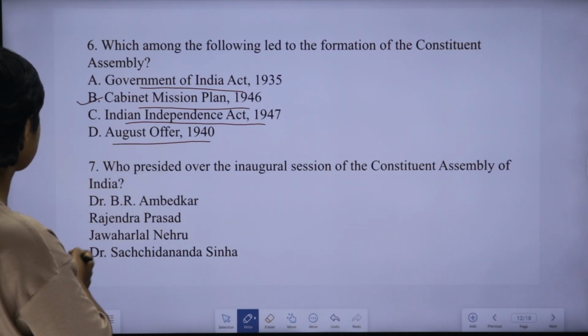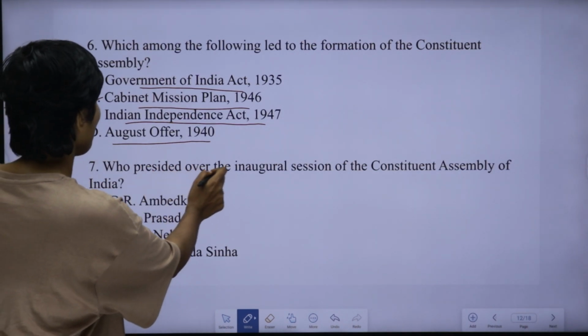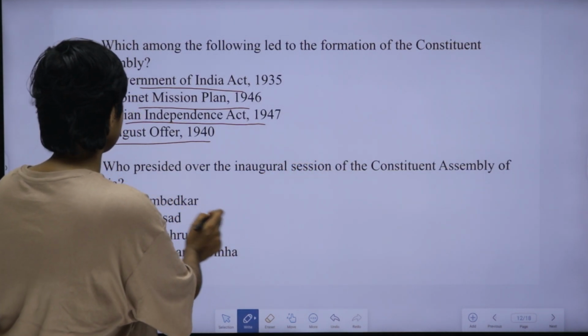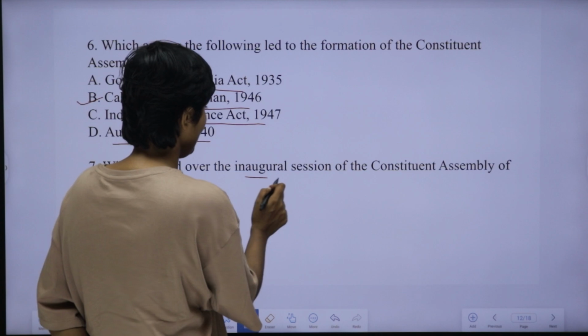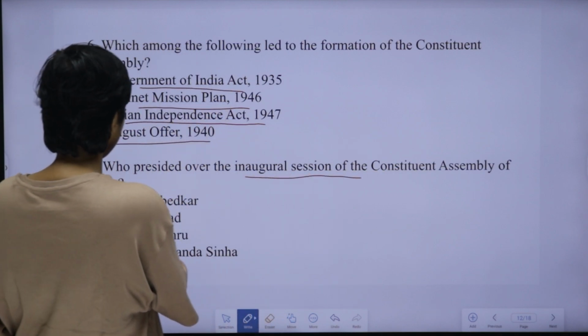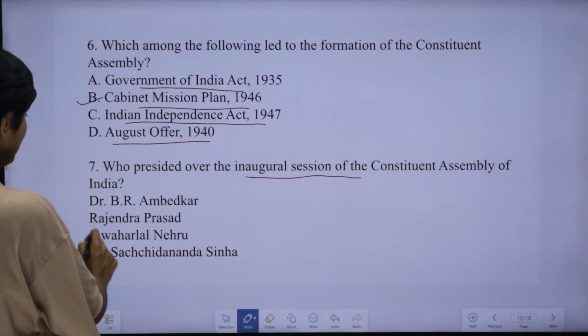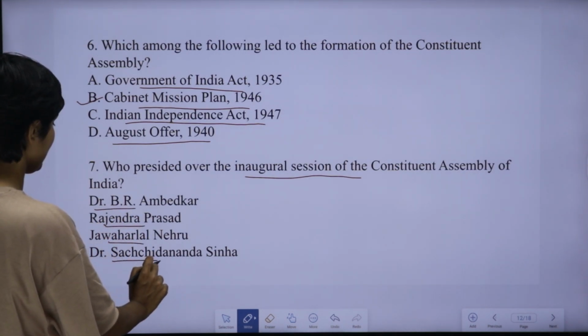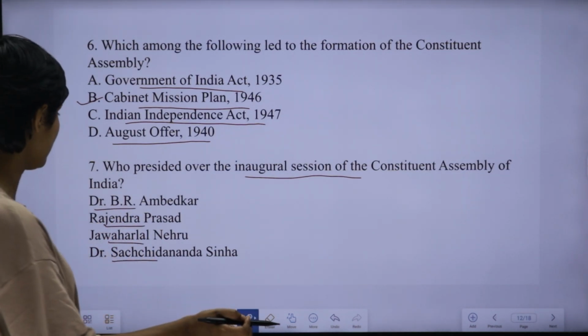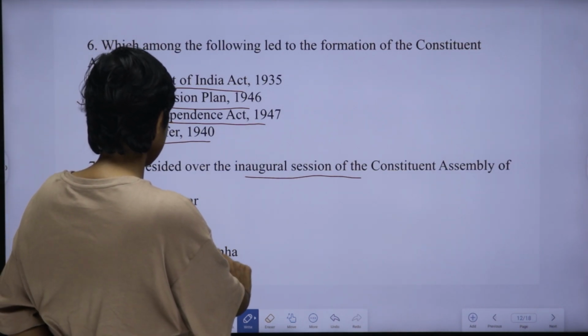Okay, next question is, who presided over the inaugural session, meaning the first session, of the Constituent Assembly of India? Is it Dr. B.R. Ambedkar, Rajendra Prasad, Jawaharlal Nehru or Dr. Sachchidananda Sinha? The answer is, as all of you know, Dr. Sachchidananda Sinha.